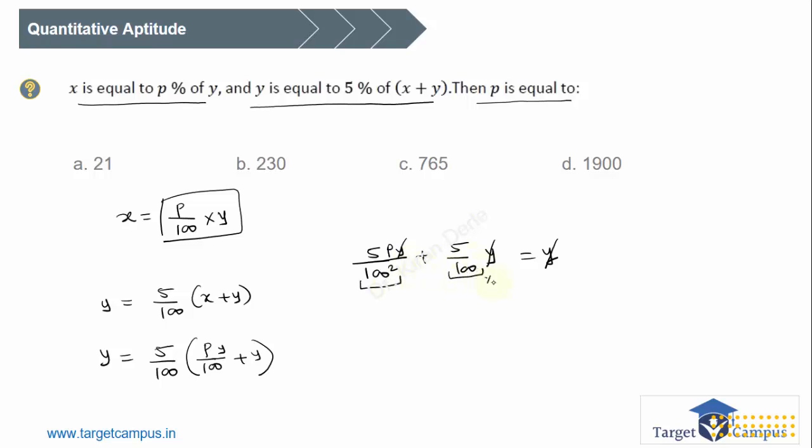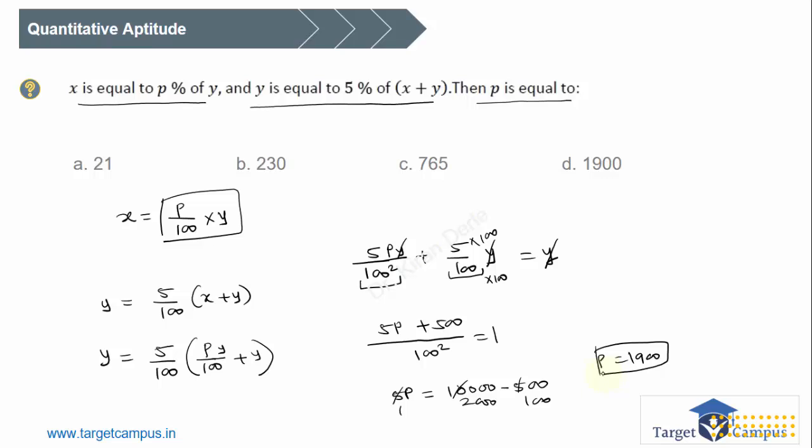So we have to multiply this by 100. So it will be 5p plus 500 upon 100 square is equal to 1, right? Or 5p is equal to 100 square, which is nothing but 10,000, minus 500, right? Or divide each term by 5: 5 1, 5 2, 2000 and 100. So p is equal to 1900.